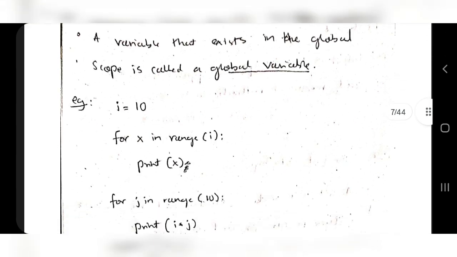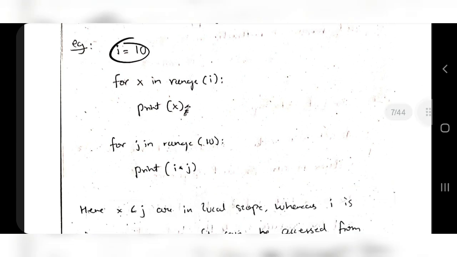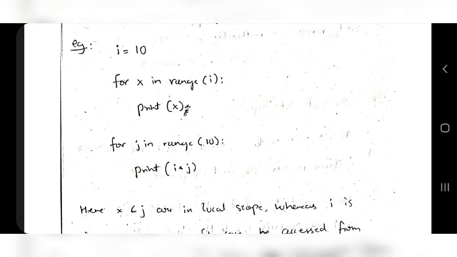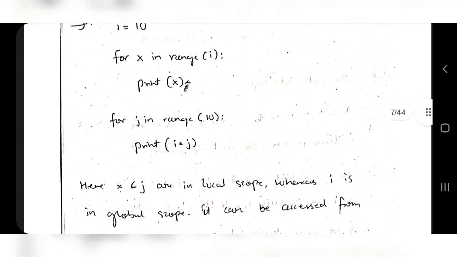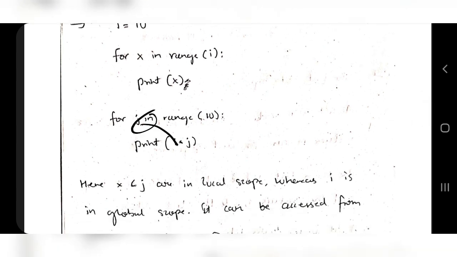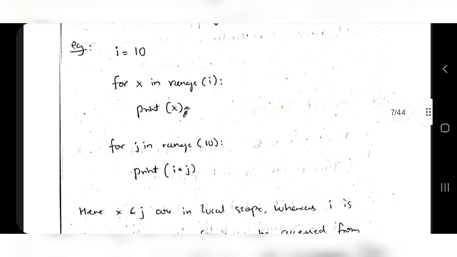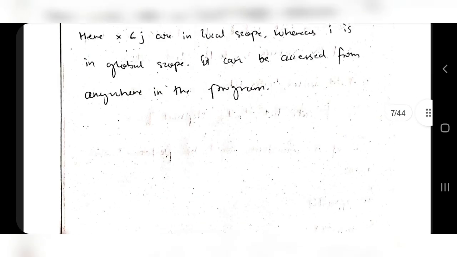Now coming to global variables, declare i here. And for x in range i, so i can be used here as well as here, because it's declared outside all the other functions, right? So that's the global variable, and here j is the local variable. Just to give the difference. So that's what you have to explain for 8 marks: give the definitions for 4 things and the examples for 4 things.